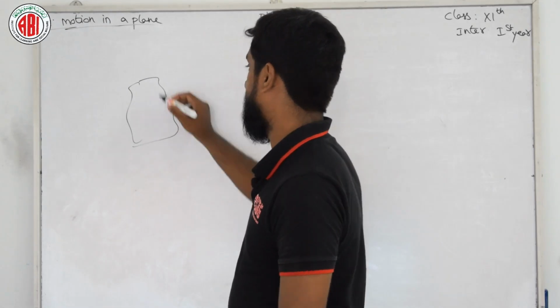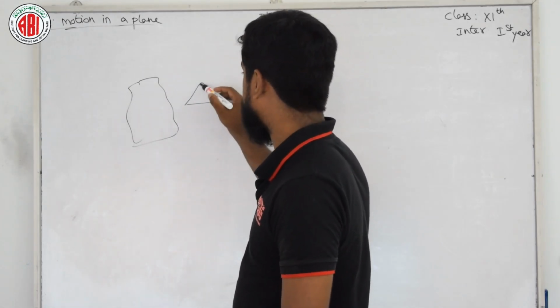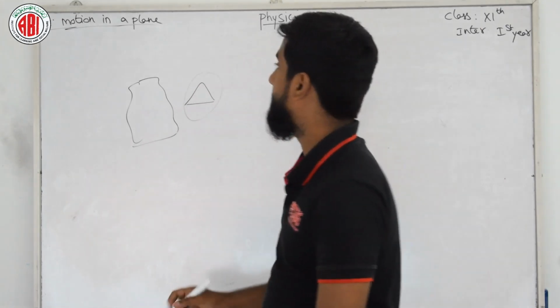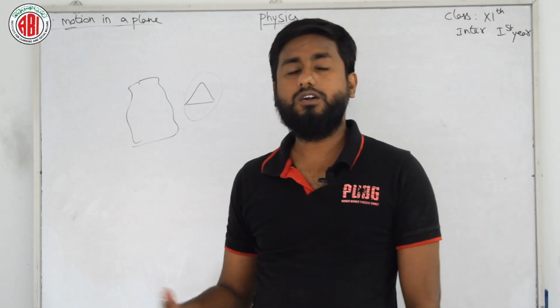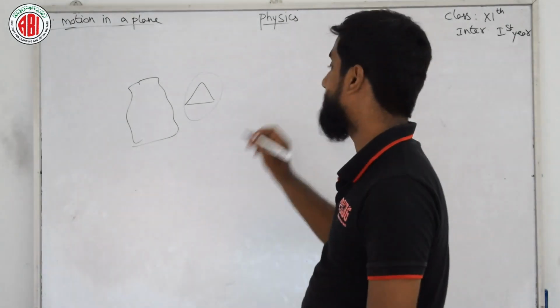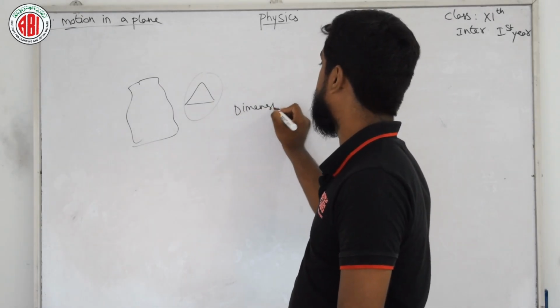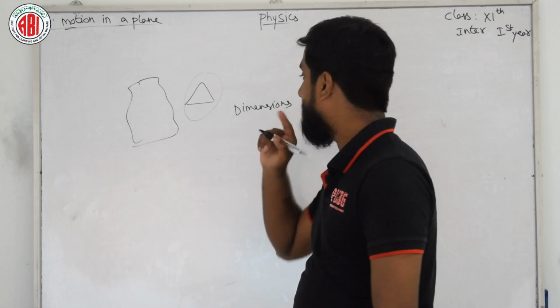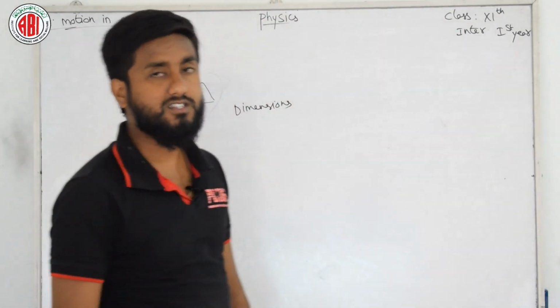It may be, this is a plane. If we have a triangle, and something inside this, this is also a plane. Any example we can take for a plane. And to understand this motion in a plane, we need to understand one concept, that is nothing but dimension. What are dimensions? We already learned about units and dimensions, so here the dimension is somewhat different.